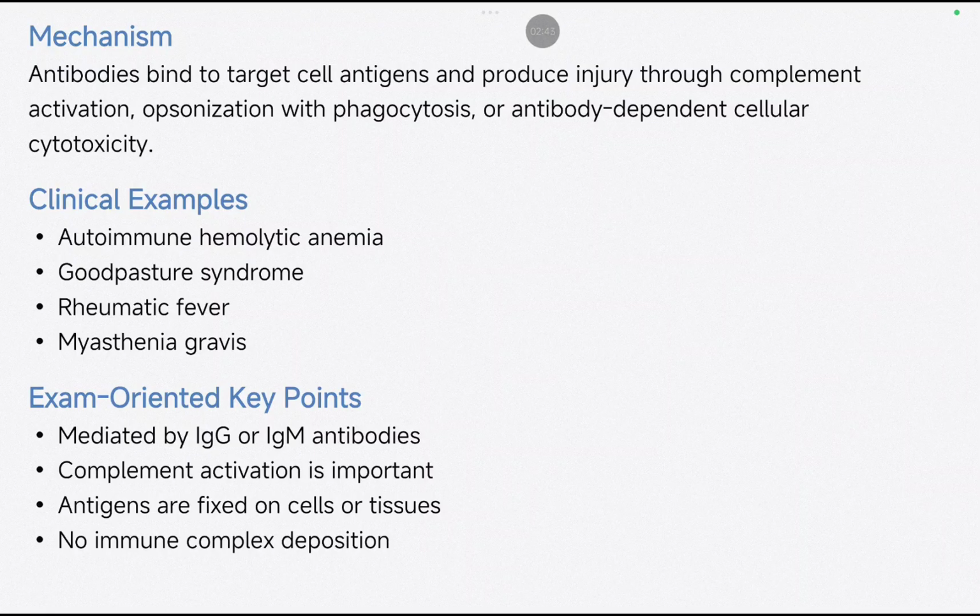Always remember to write clinical examples. Even if you don't explain what is Goodpasture syndrome, what is rheumatic fever, what is myasthenia gravis, if you write these things, the examiner would have an impression that you know the answer and you would pass your exam.